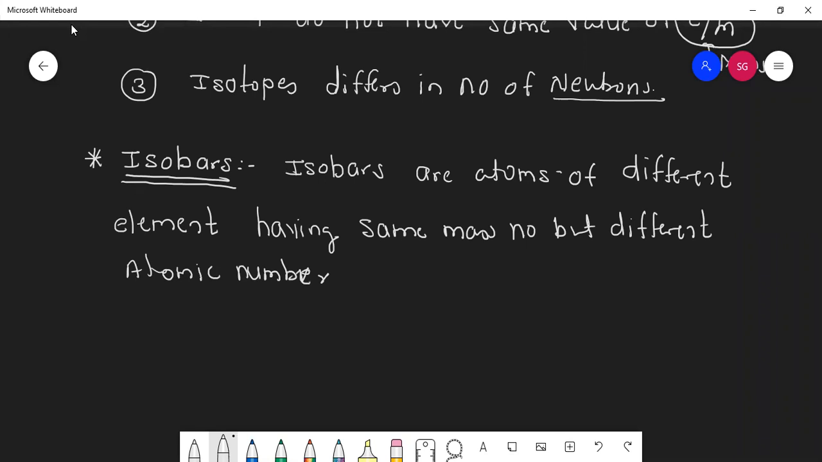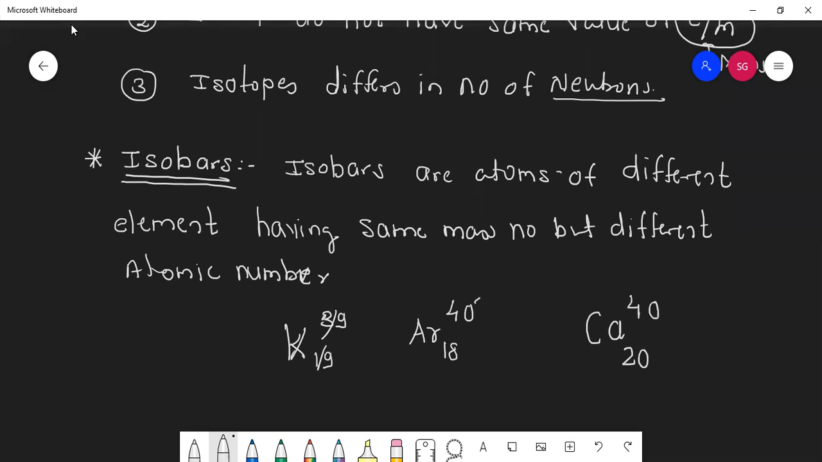If I take an example of potassium, what is the atomic number of potassium? 19. What is its mass number? 39. Okay, instead of potassium, we'll take argon. Argon's atomic number is 18, mass number 40. What about calcium, students? Atomic number 20, mass number 40.